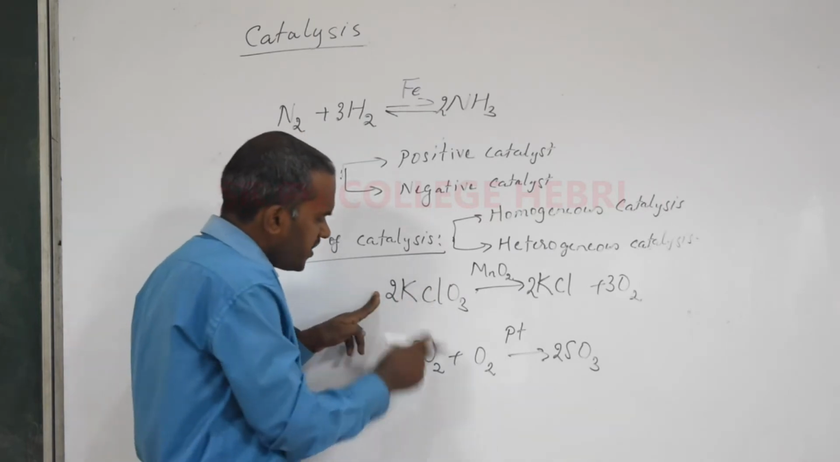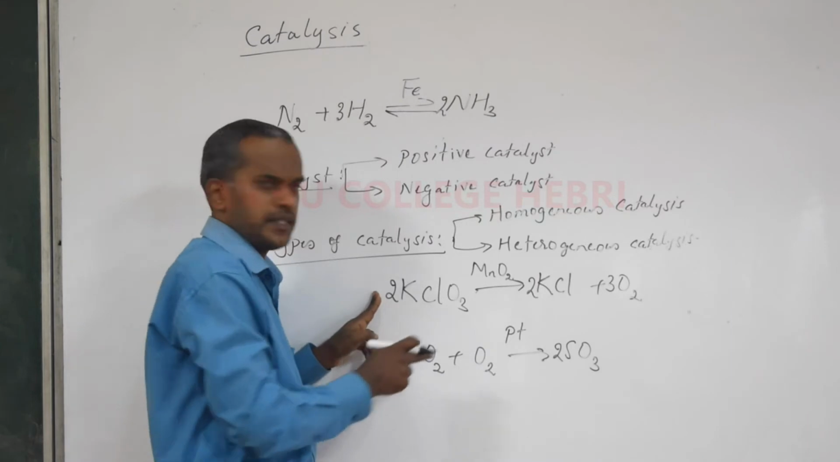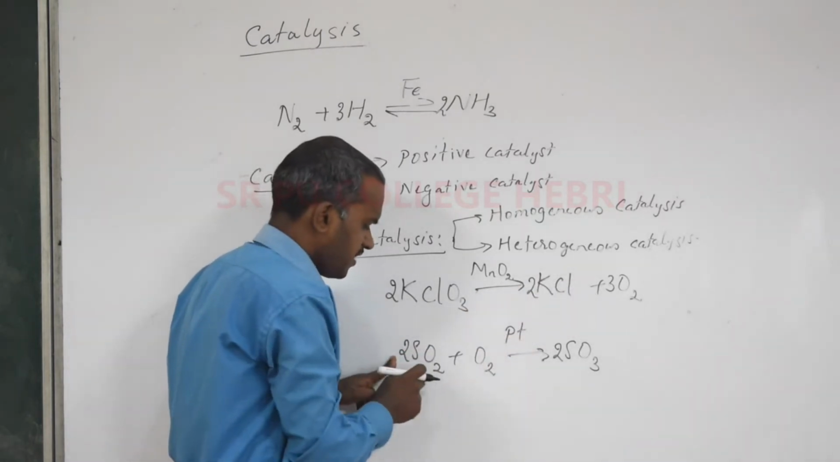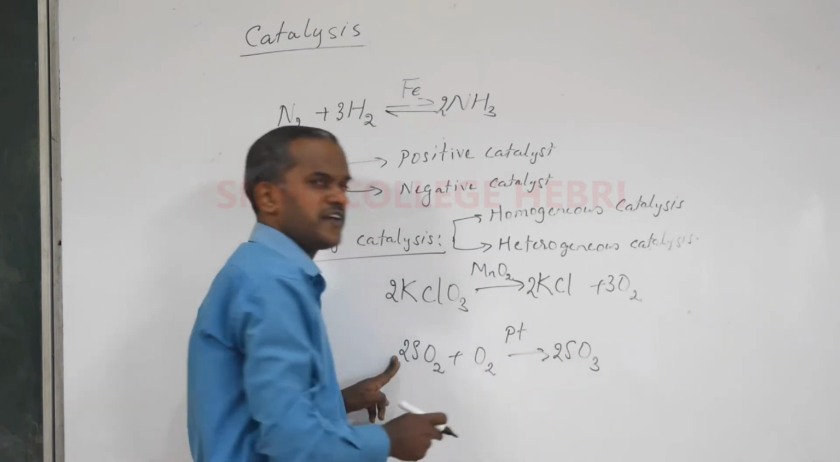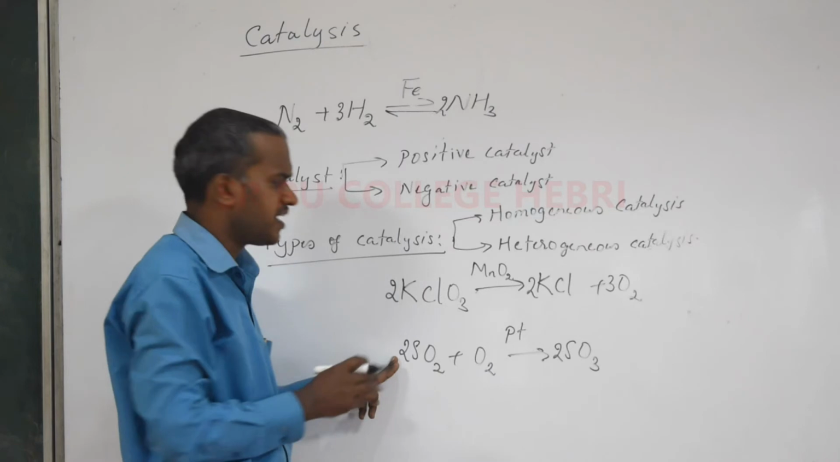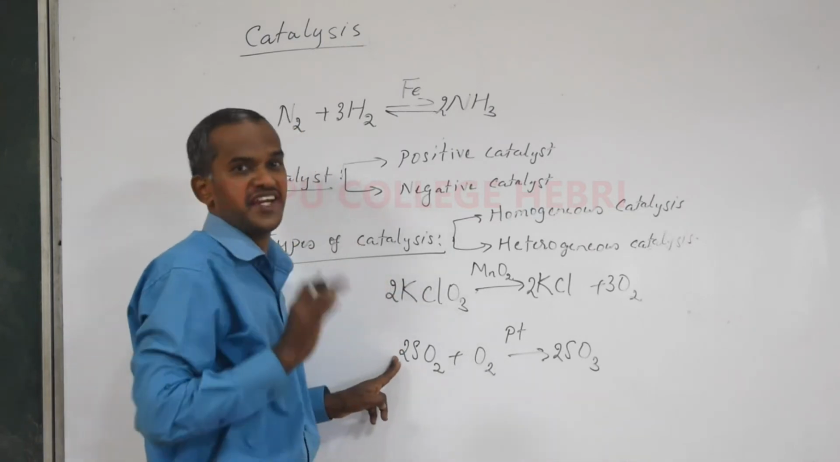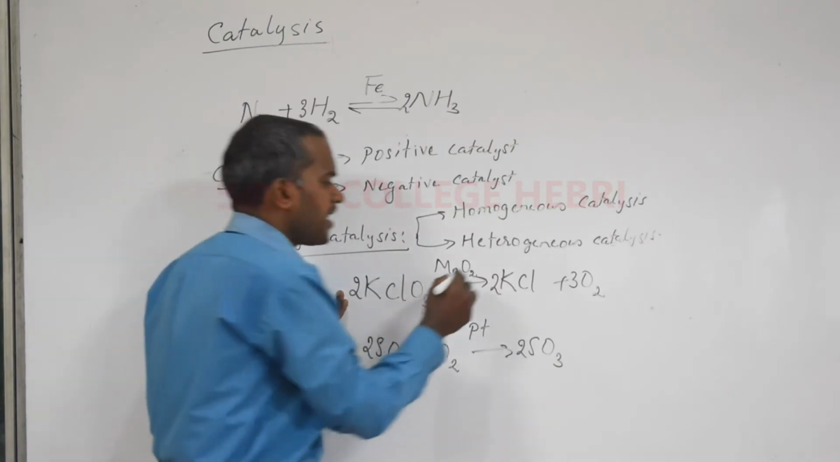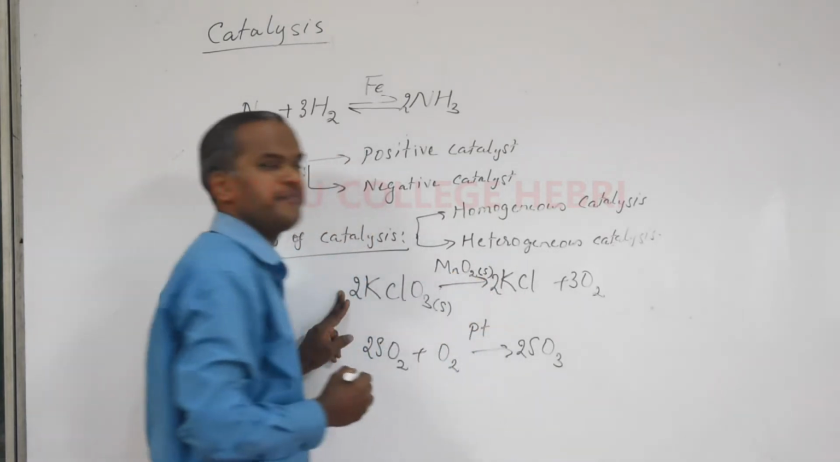Okay, now how can we distinguish between these two? The potassium chlorate decomposition into potassium chloride and oxygen, and sulfur dioxide undergoing oxidation to give sulfur trioxide. Among these two, if we compare, what is the major difference we can understand? Let me write the physical states. Potassium chlorate is a solid. Manganese dioxide is also a solid.